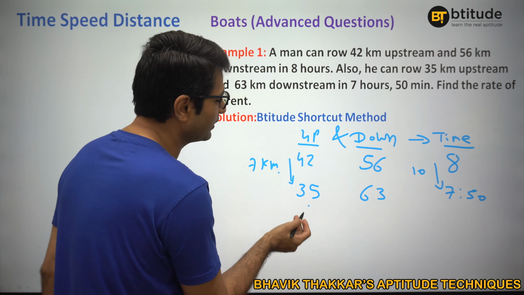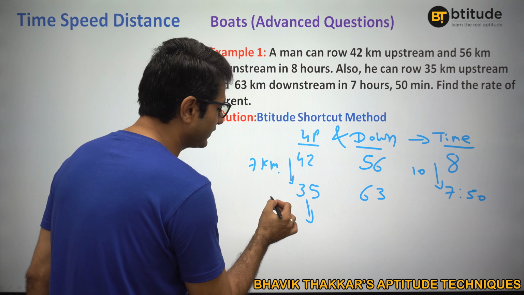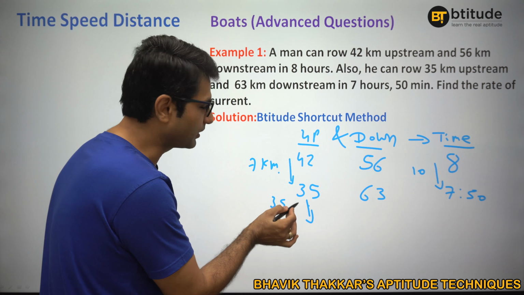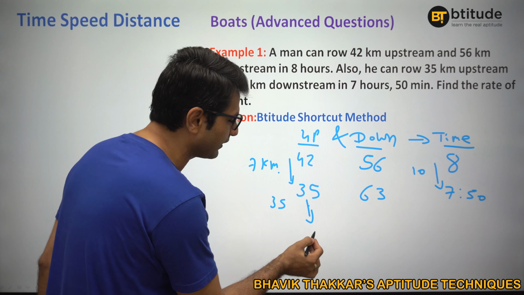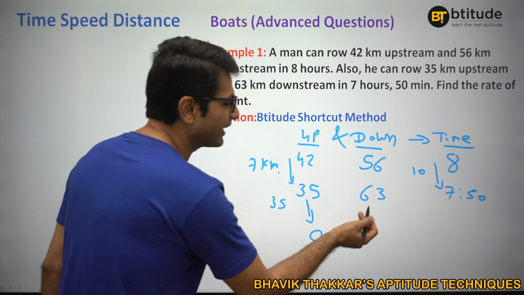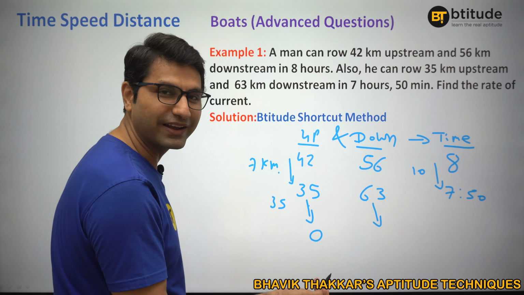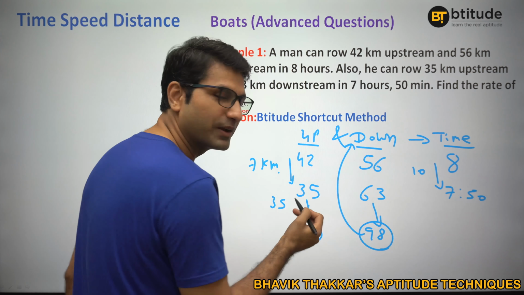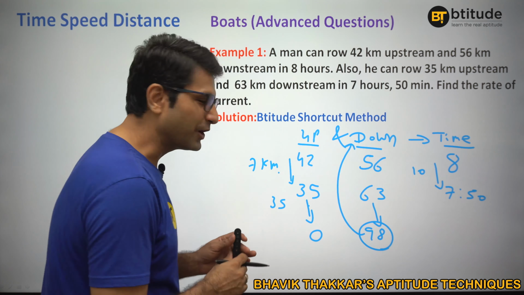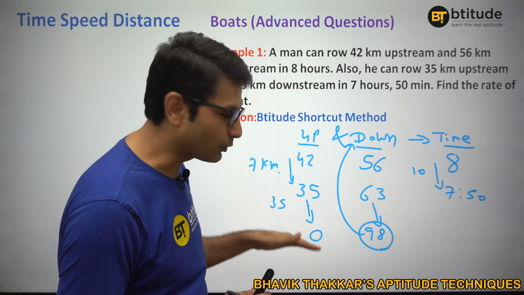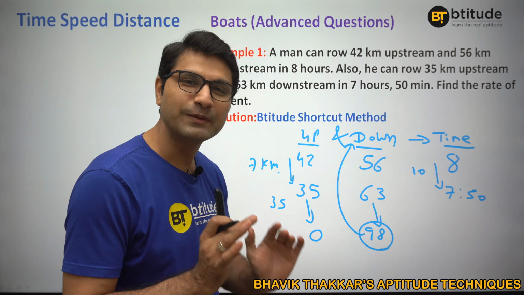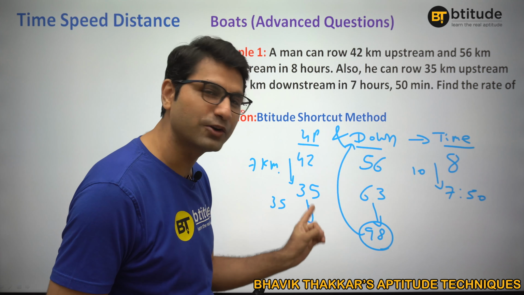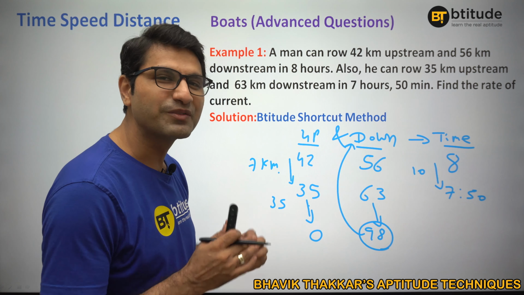Just continue with this one. If I want to make this 0, I'll say let it go down by 35 further kilometer. It went down by 7 kilometer before. What if it goes down by another 35 kilometer? Obviously 0 kilometer here, and obviously this will increase by 35 kilometer. So all 98 kilometers will be at downstream. Fair enough, right? Are you getting it? 7 decrease, 7 increase. So if 35 is decreased, 35 will increase. That means if we decrease 35 kilometer distance here and convert it into downstream speed, obviously we would save more time.